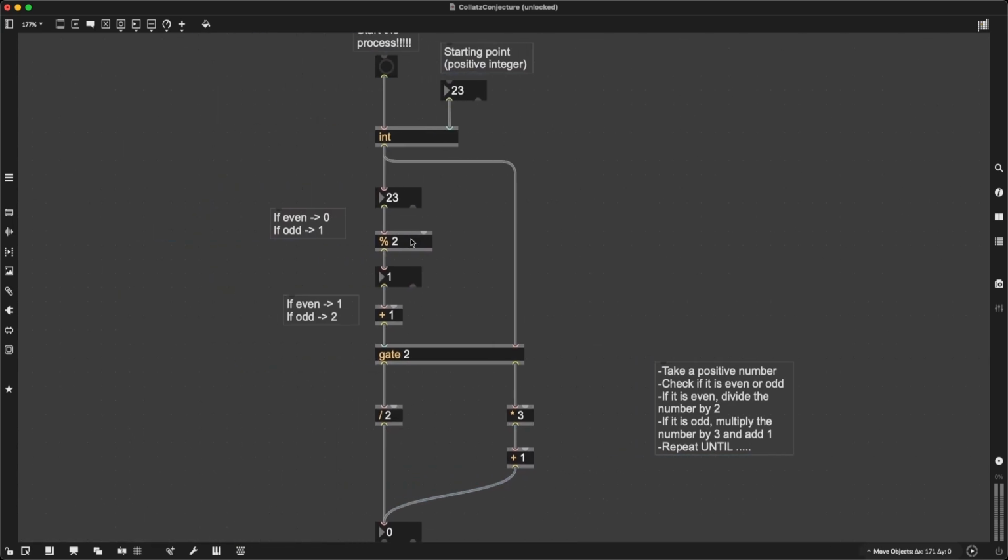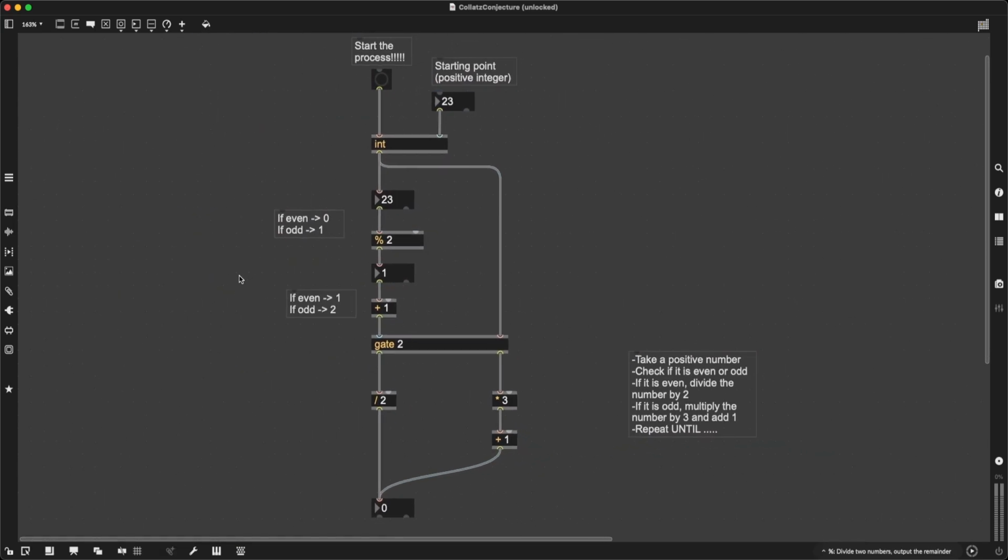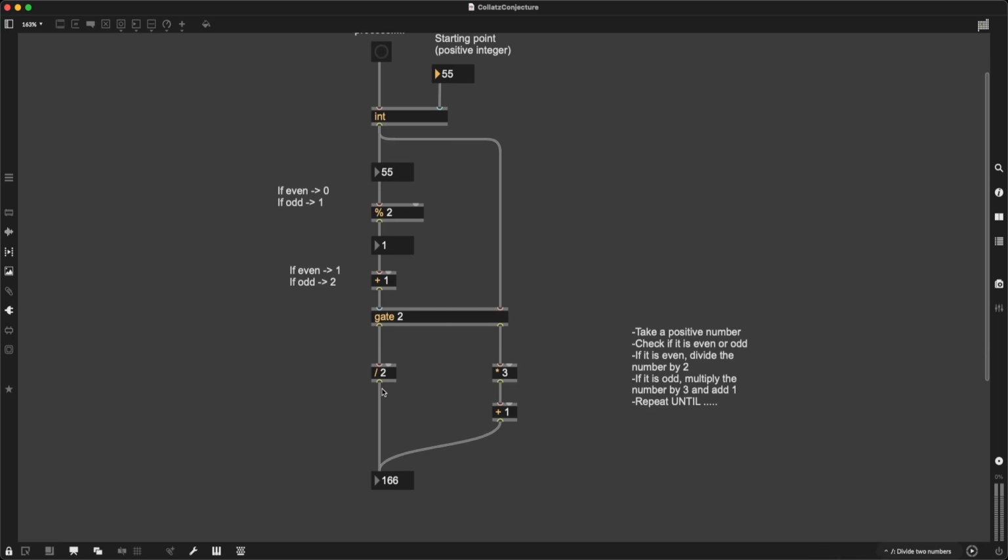All right, so it looks good so far, but there's actually this little hidden problem that is going to mess things up when we try it. So let's try it. Let's input my favorite starting point, 55. Let's press bang, and we are going to get 166. Good. What if I press this again? I didn't get anything. I wonder why. If I press this again, I didn't get anything again. And it's kind of stuck. I'm just clicking this button over and over again, and this is stuck.